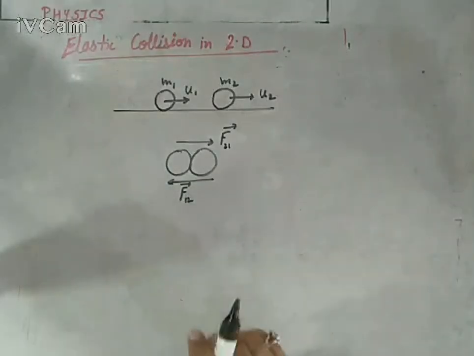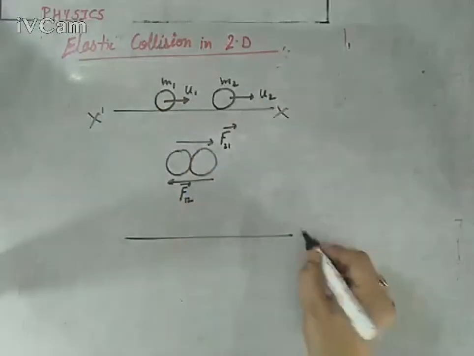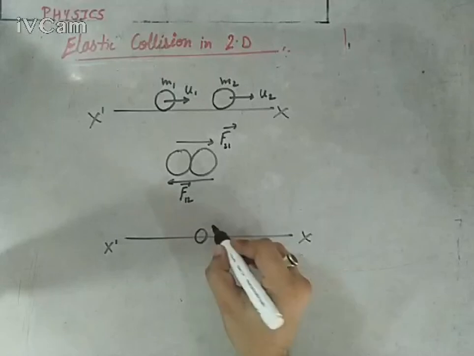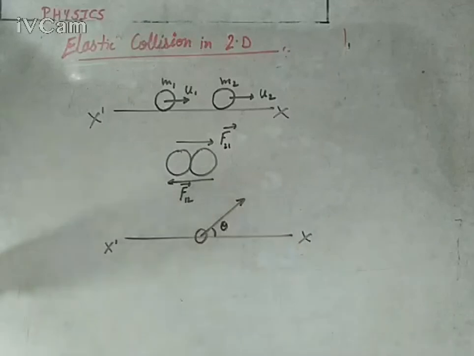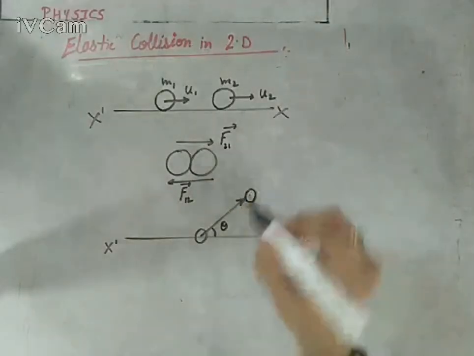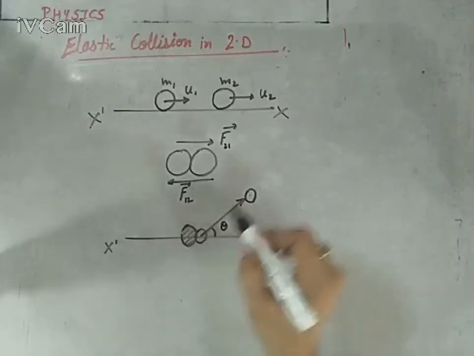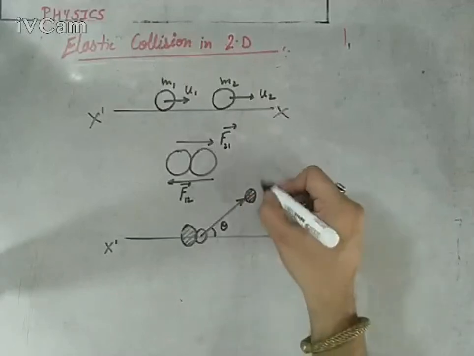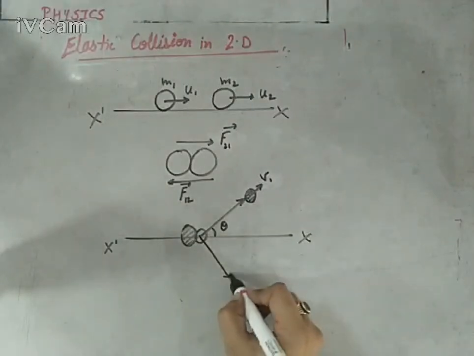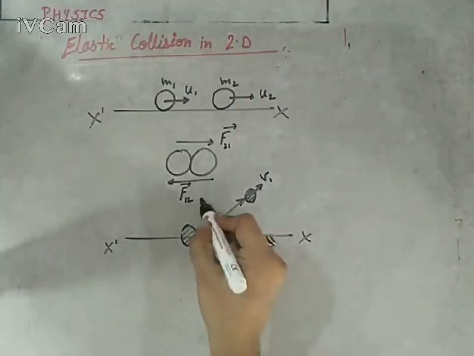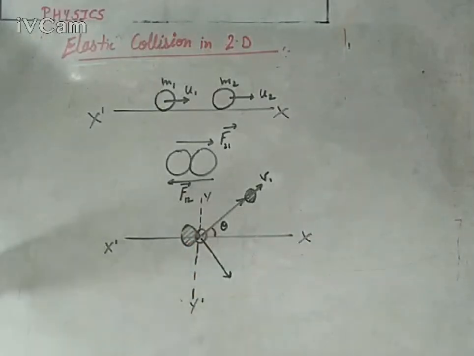And after that, now here comes the outcome. If I say this is the horizontal line, x dash, this time suppose the first ball is going in this direction by making an angle theta. This one, the shaded one, is the first ball. The first ball is going in this direction with velocity v1, and the second ball after collision is going in another direction. Means we are talking about the xy plane this time. You need to pay attention. This time we are talking about the xy plane, y dash. They are moving in the xy plane.